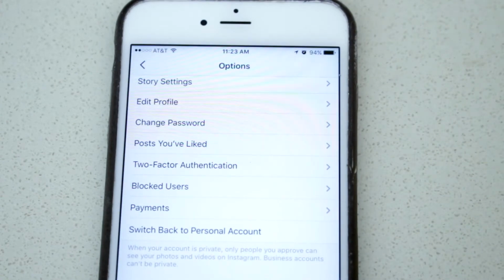Now, in order to have a business account, you do have to have a Facebook page, not just a personal Facebook, but like create a page on Facebook. So I recommend doing that first. It doesn't have to be public. You don't have to publicize it and make everybody go like your page. It could be about anything.